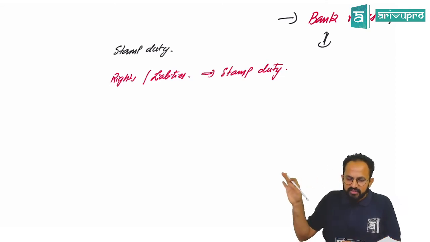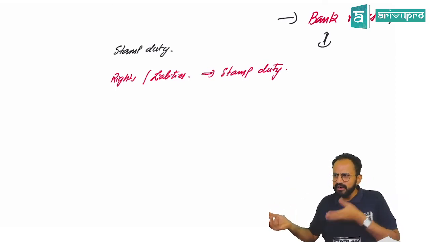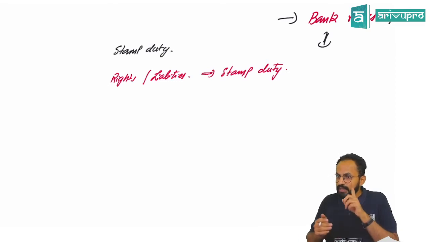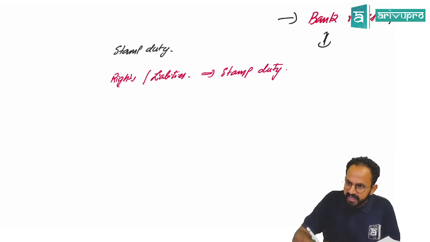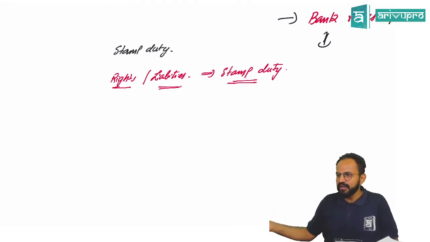Yes, sir. Sir, basically in a rental agreement, what will happen? You will get the property for rent, you will pay rent. You're not buying a property. But that agreement creates a certain right for you to stay and a liability for you to pay rent. So that agreement will be valid whenever you pay stamp duty to the government.